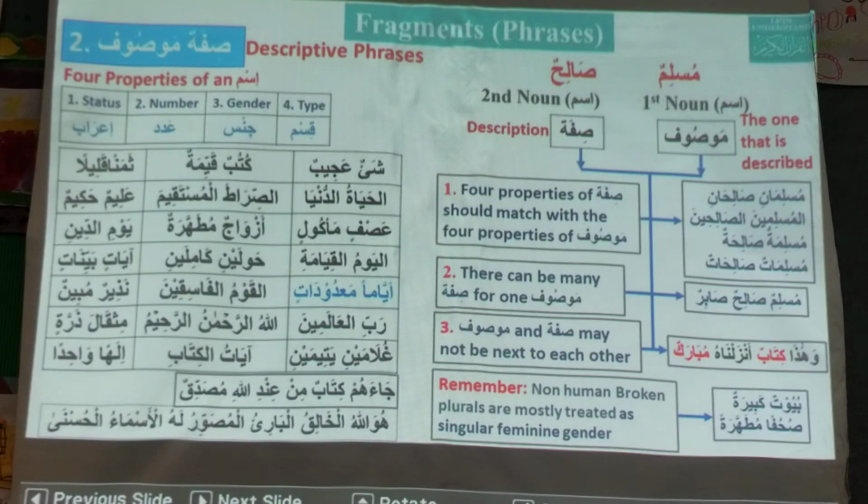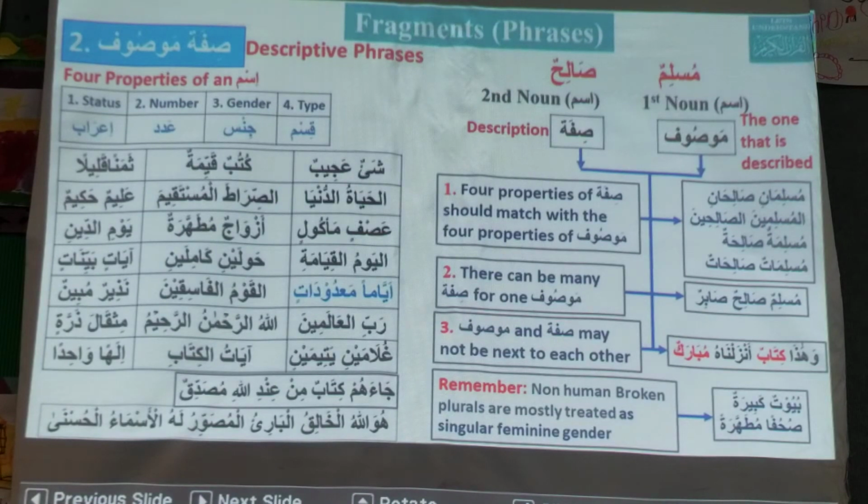Okay, let's go through some examples. Shay'un ajibun. Is it sifa mawsuf? Yes. Can there be a situation where there is sifa mawsuf but the sifa's status is different? It cannot be.